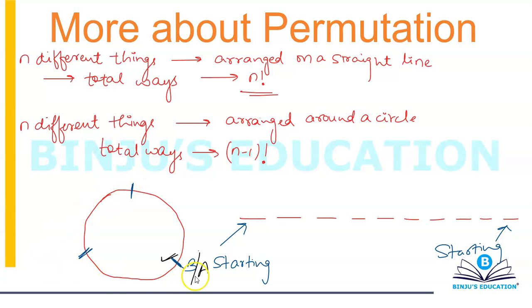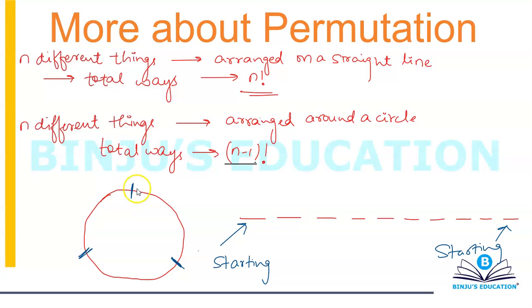Since there is no starting point or end point, you take one of the n things as your reference point, which means you'll be left with n minus 1 things, and then n minus 1 things can be arranged in n minus 1 factorial ways.